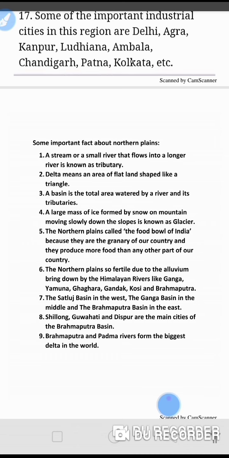and Brahmaputra. The Satluj basin is in the west, the Ganga basin in the middle and the Brahmaputra basin in the east. Shillong, Guwahati and Dispur are the main cities of the Brahmaputra basin. Brahmaputra and Padma rivers form the biggest delta in the world. This is all about the northern plains of India.